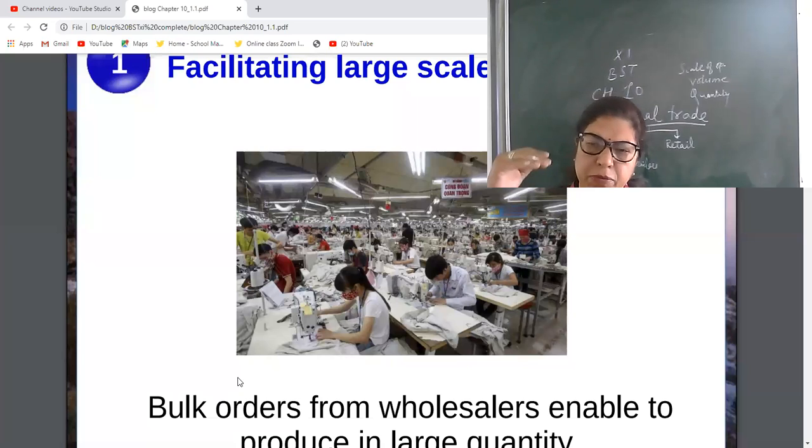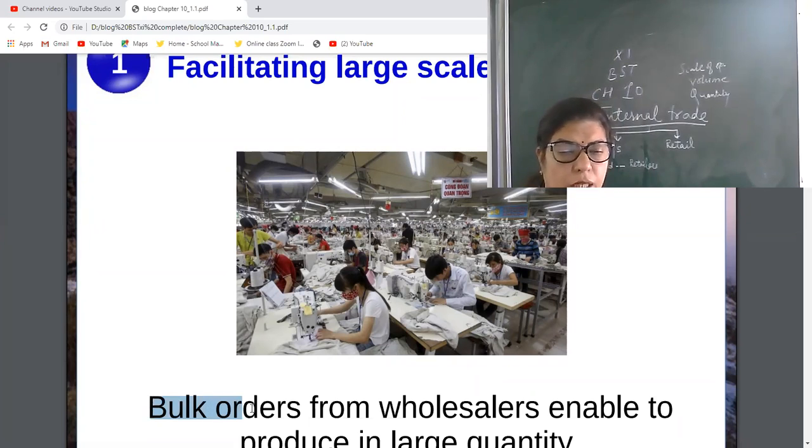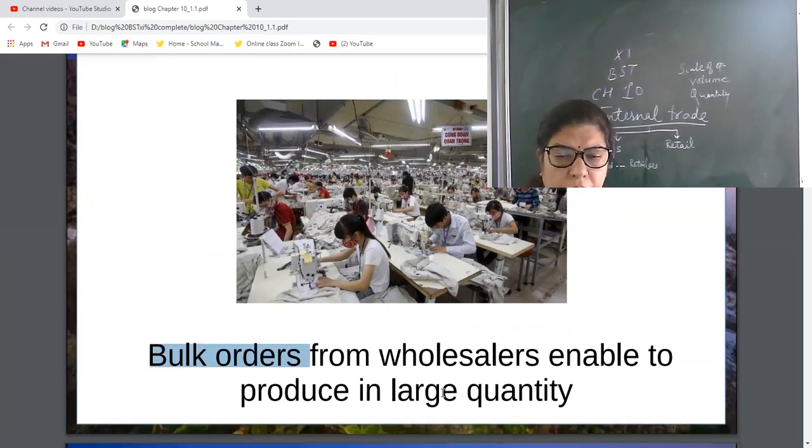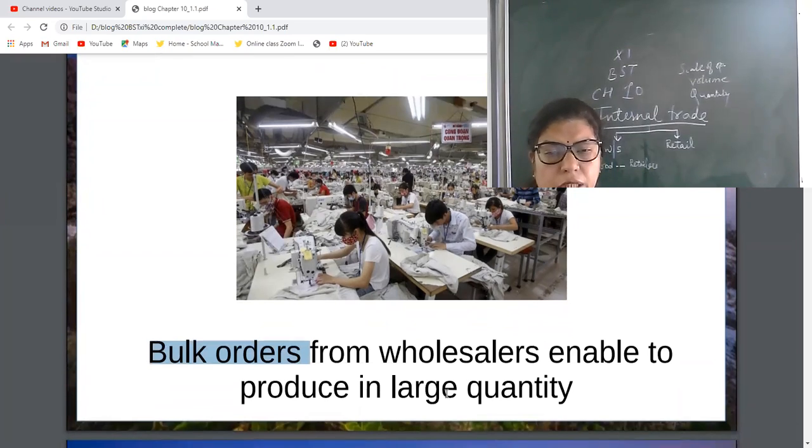When production keeps increasing, the per unit cost keeps decreasing, and we will receive orders in large quantity. You can write this word, bulk orders. So every producer is ready to deal with those persons who give them bulk orders in bulk quantity, so they are able to produce in large quantity also.